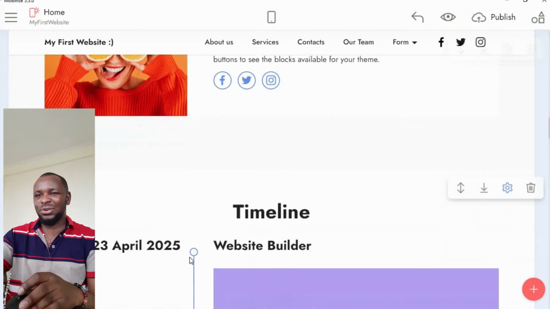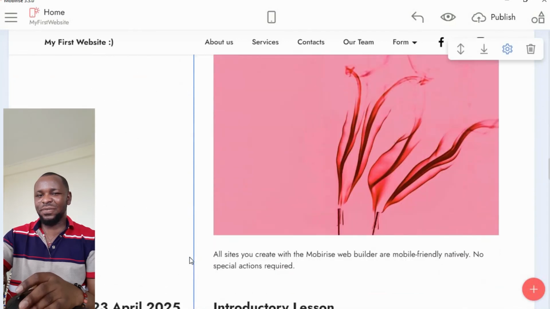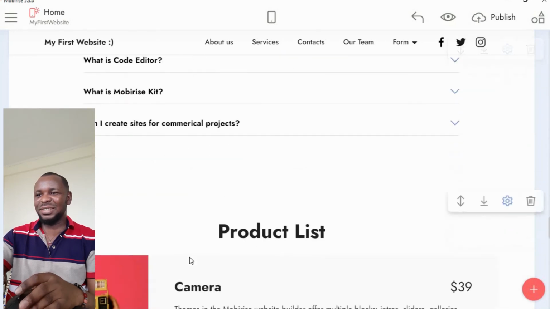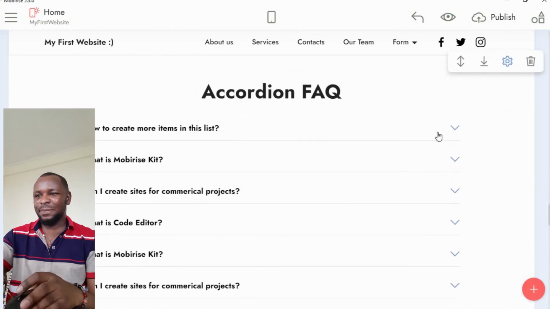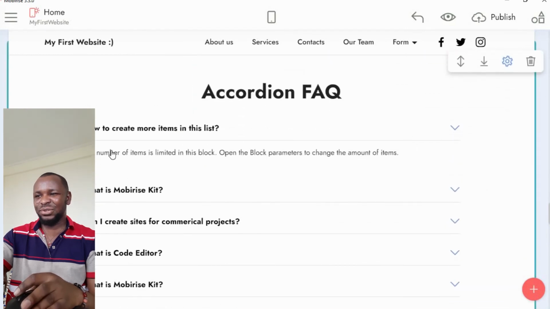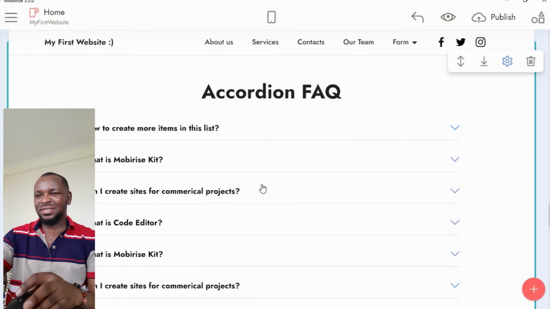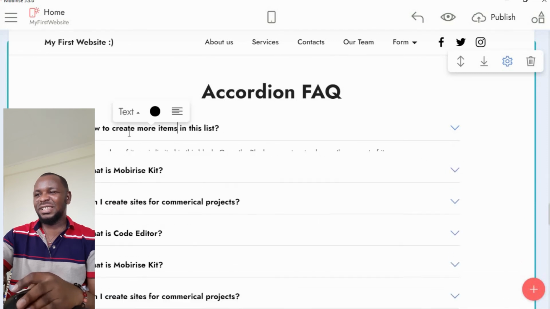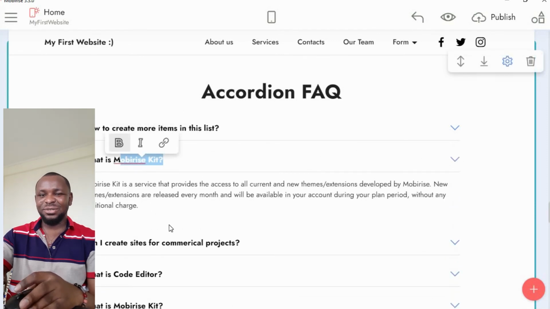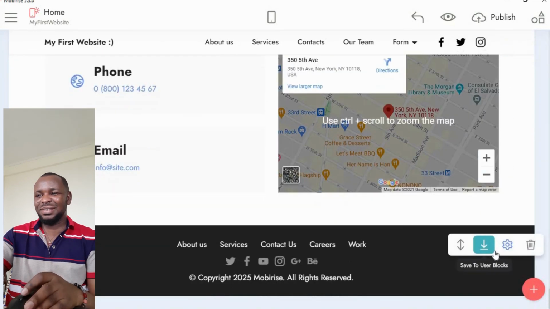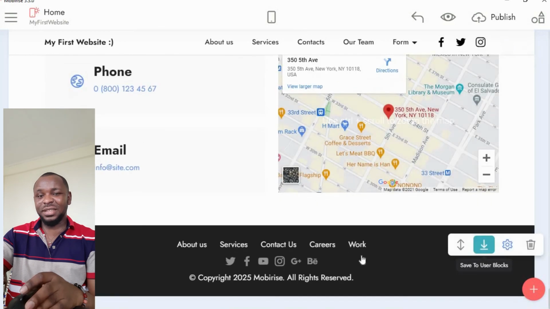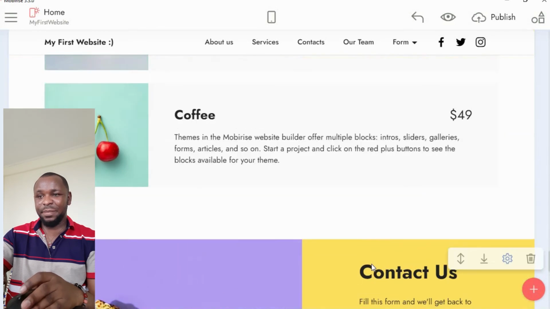So now, let's go to this accordion. When you click on the accordion, you can put your content here, and you can change them. You just click to change it to suit what you want to do. All right, so this is your first website. Make it happen.